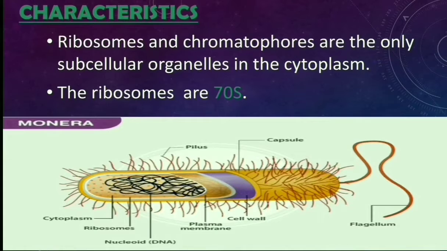The next characteristic of kingdom Monera is that ribosomes and chromatophores are the only subcellular organelles in the cytoplasm.